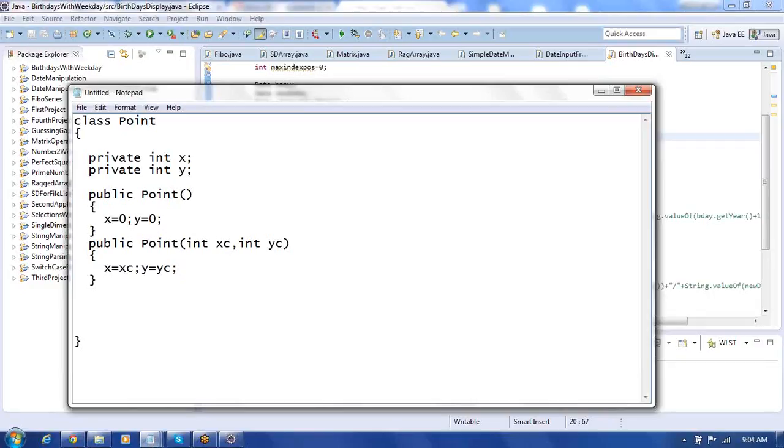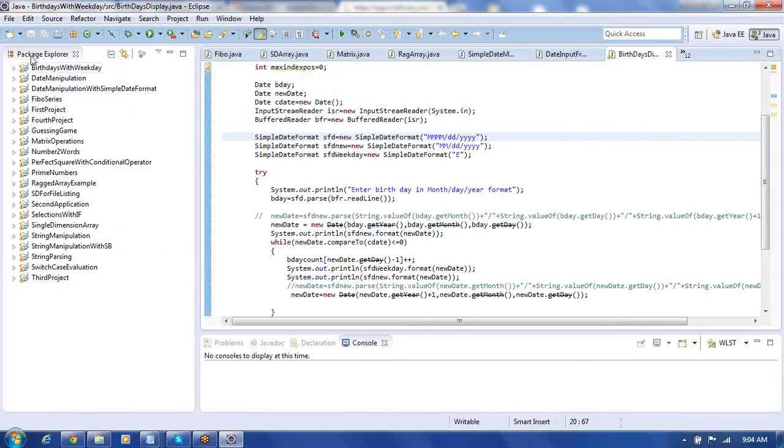So like this, the data is going to be private, and constructors take the same name as the class name. They don't return any value. They can be without parameters or with parameters. Apart from that, we can define methods. Now, let us try to make a Point class by starting a new application here.